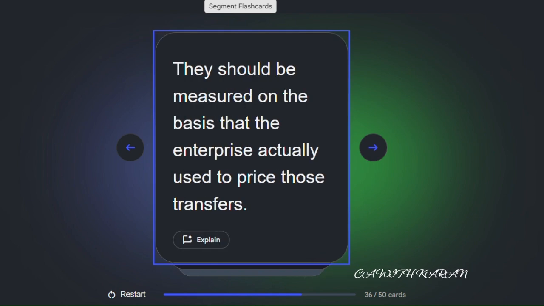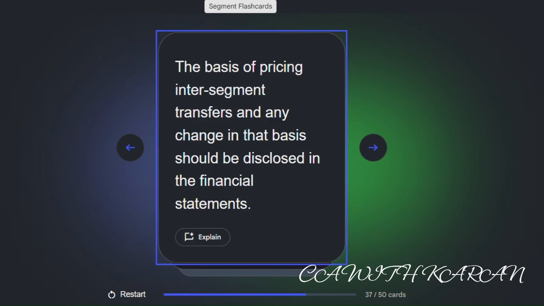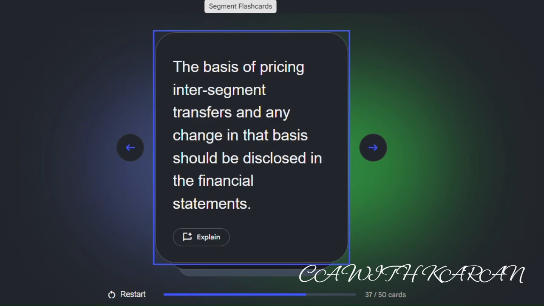They should be measured on the basis that the enterprise actually used to price those transfers. What must be disclosed regarding the pricing of inter-segment transfers? The basis of pricing inter-segment transfers and any change in that basis should be disclosed in the financial statements.